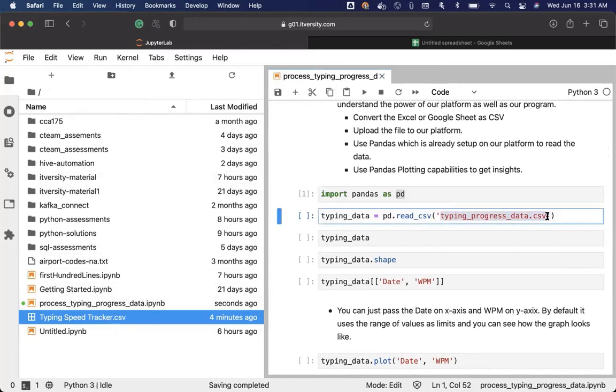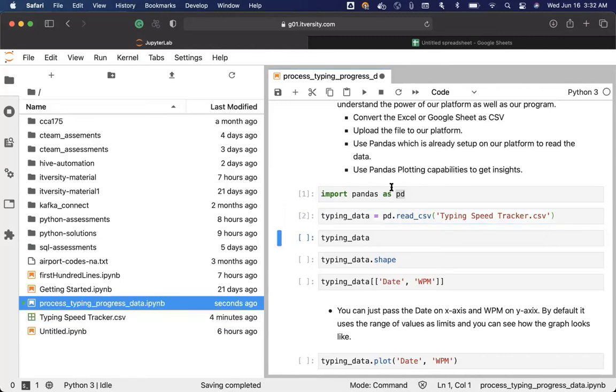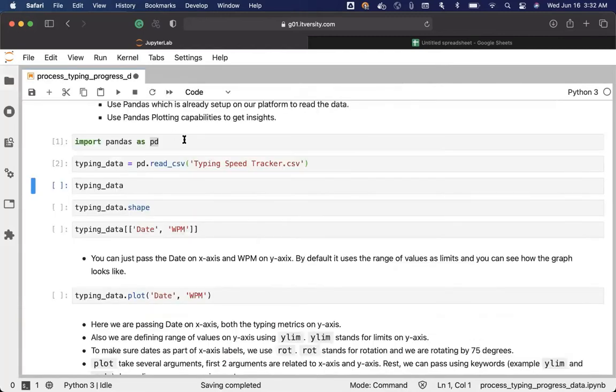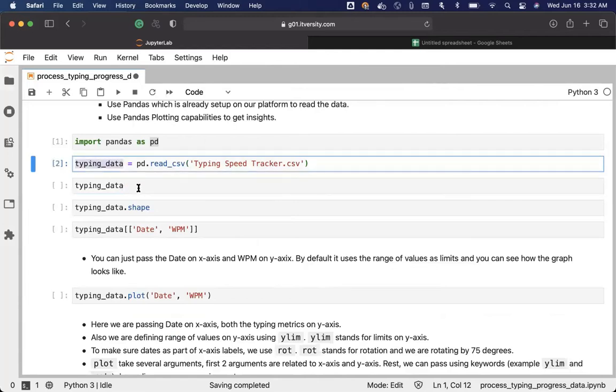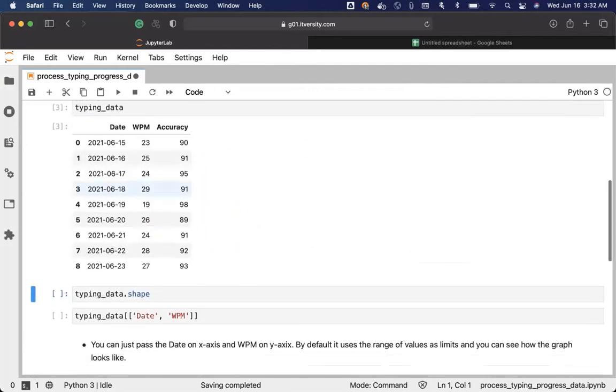So let me remove this and then start typing, and then hit tab. It automatically filled the CSV file name here because the first three characters are correct and there are no other files which start with those three characters, and hence it has automatically filled the CSV here. Now I should be able to run this. I have read the data from this file. I can preview by just typing typing_data, which is nothing but the variable name which is used. Now you can see the data here.